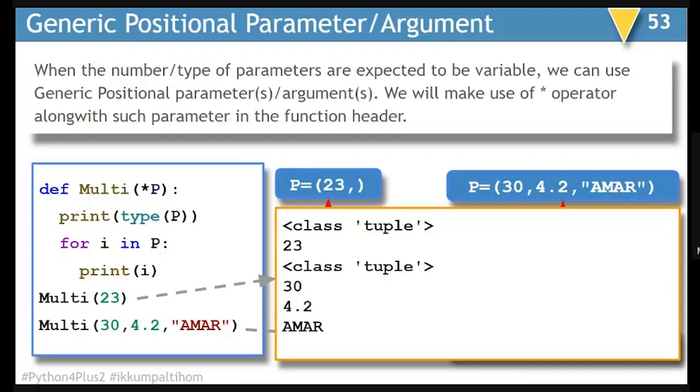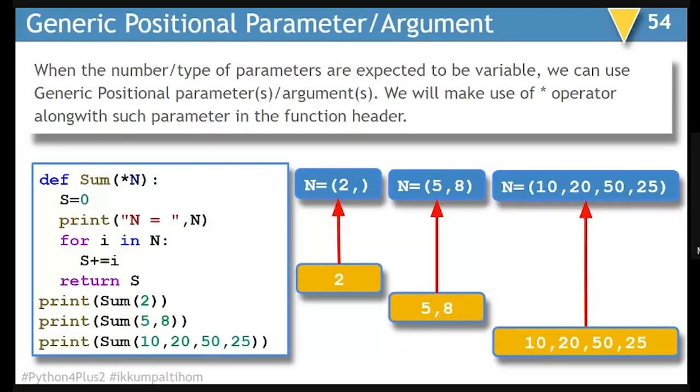So class tuple is the data type, 23 is the content, and second call is showing you class tuple as the first line of print statement, and then with the help of loop 30, 4.2 and Amar is displayed. Another example of the similar kind, this time I don't know how many values I am supposed to be adding. So what I am doing, I am leaving it as open-ended generic positional parameter.